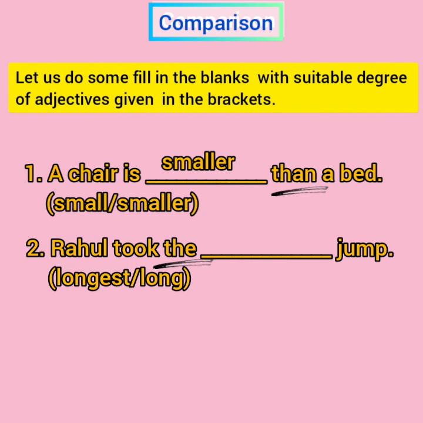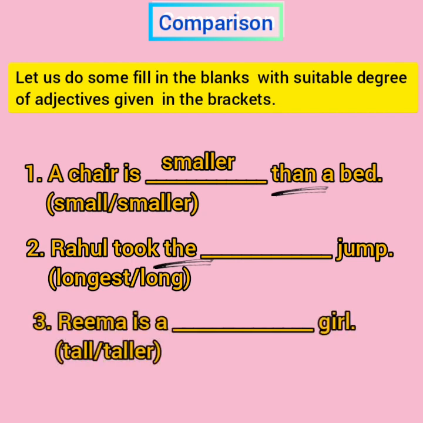Okay, next one, number 3. Reena is a dash girl, tall or taller. In the blank space, it is given tall or taller. Which one to use? Now see, children, out here after the bracket I don't have than, and before the bracket I don't have the.